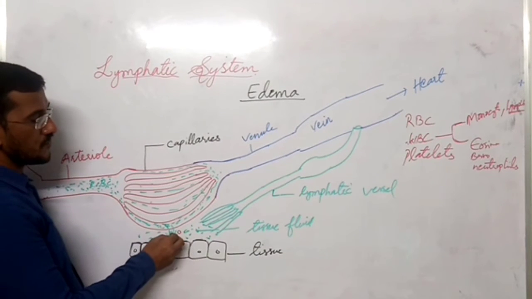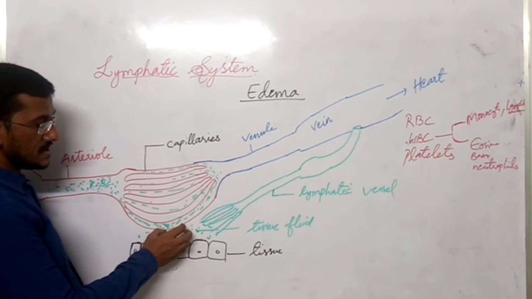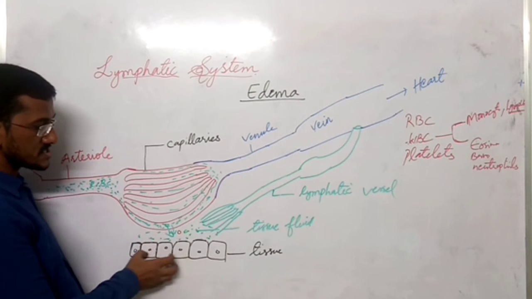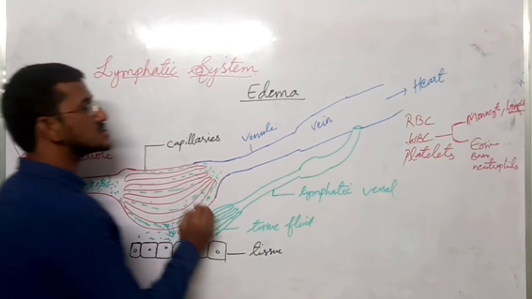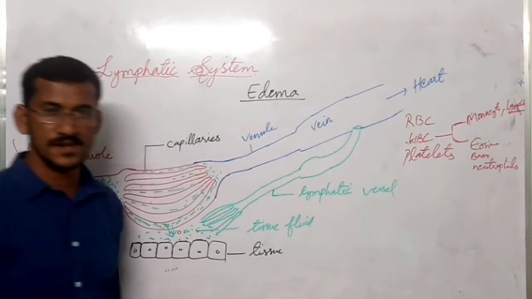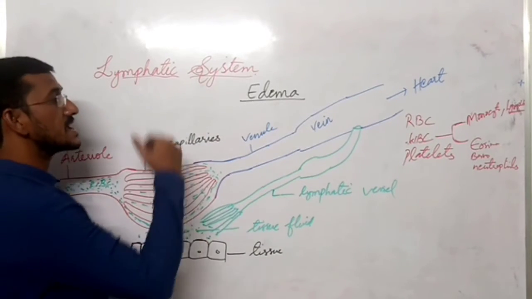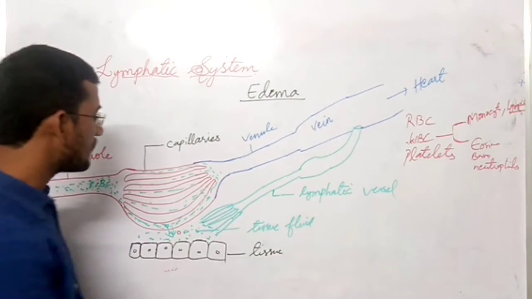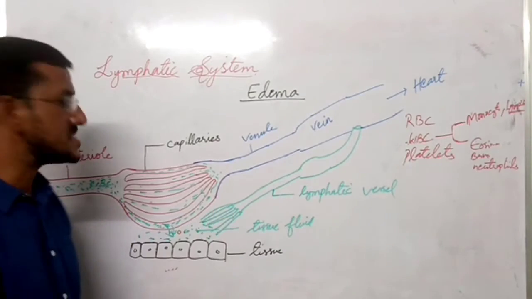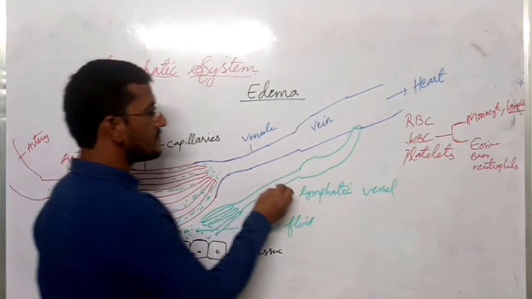And this tissue fluid, after it supplies nutrients and oxygen to the cells, again has to go back into the main circulation. To send this back to the main circulation, the lymphatic system helps. So many lymphatic capillaries join together to form lymphatic vessels.